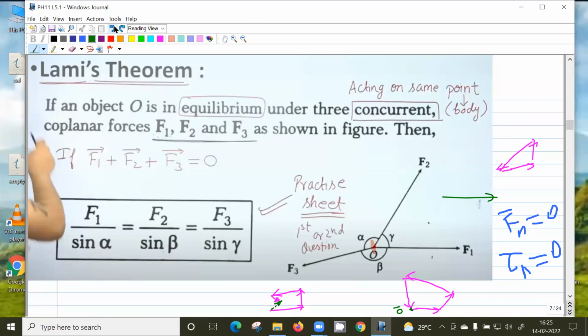No, it's not continuous. F1 is like this, so F2 should be this way, and F3 should be this way. I'm not drawing it properly, but the sense is correct. So this is F1, this is F2, this is F3.